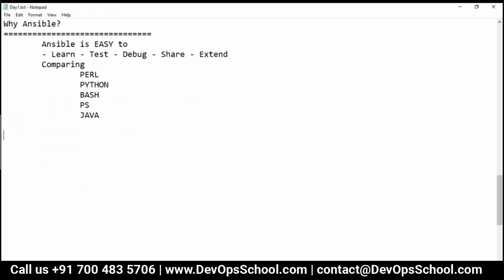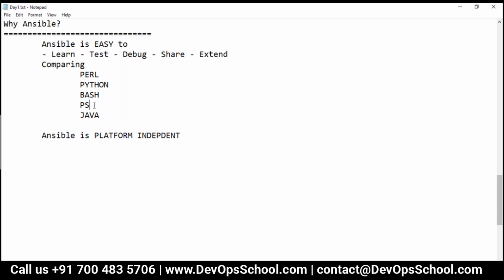Second reason, Ansible is platform independent. So how come? Let me tell you in a simple way. Let's say you write some server configuration management in a Bash script. So tell me one thing, will it work in Windows? Of course not, you know that. Let's say if you write some PowerShell scripting, will it work in Linux? Of course not. You know that.